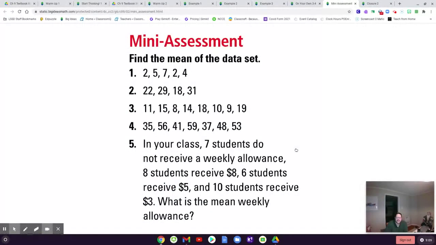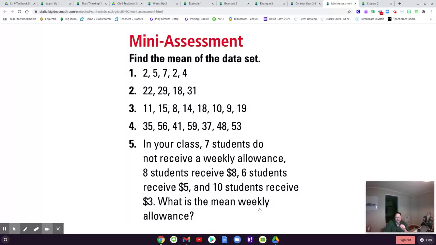All right, just for sake of time, what I would like to do is talk about number 5, but we're not going to go over this one. You'll have some problems that are word problems. So like in your class, 7 students do not receive an allowance. 8 students receive $8 every week. 6 students receive $5 every week. And 10 students receive $3 every week.